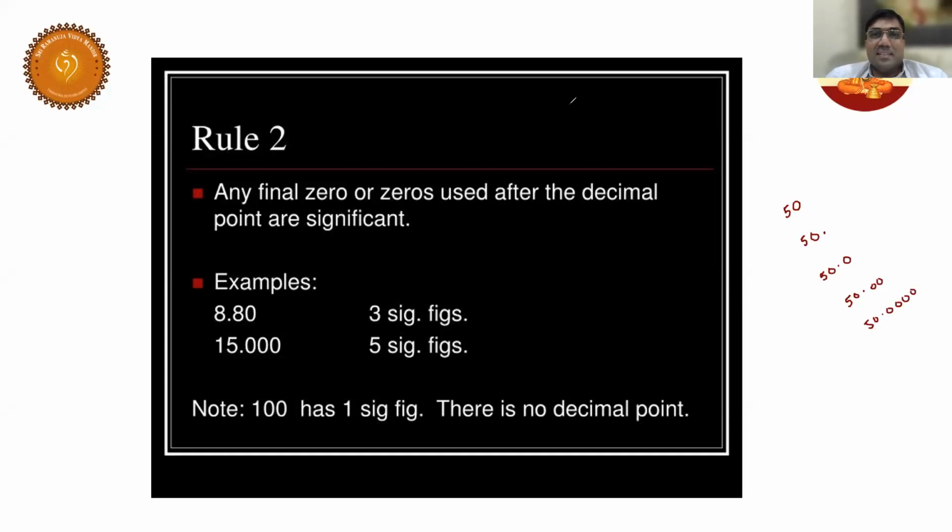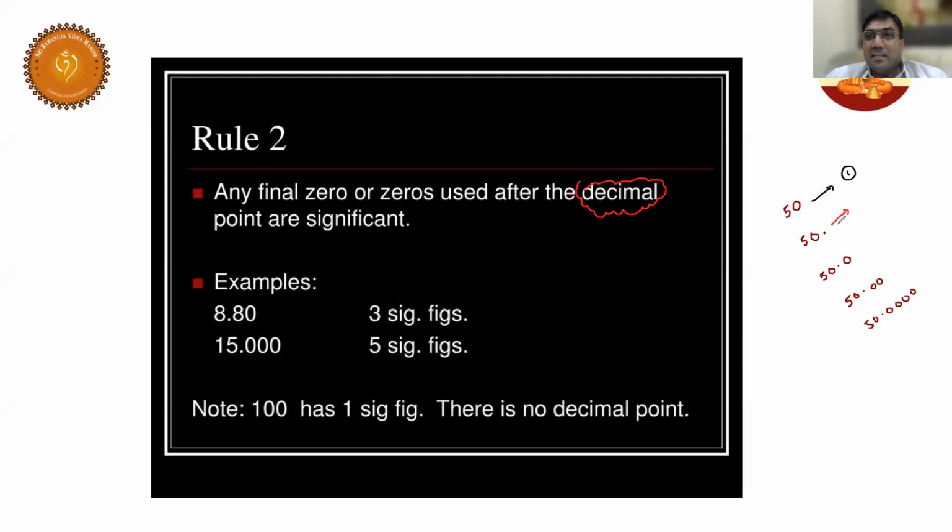Let us consider this. 50 has only 1 significant figure, because this is a trailing zero without a decimal. The rule itself says there should be a decimal here. That's why only 1.